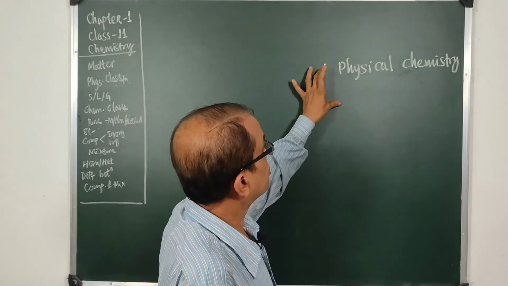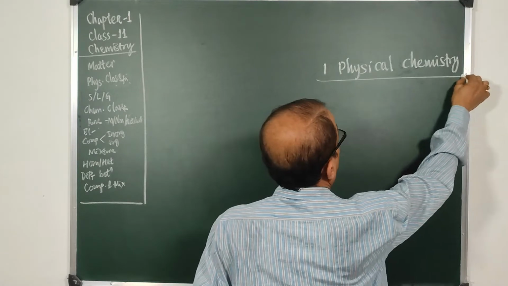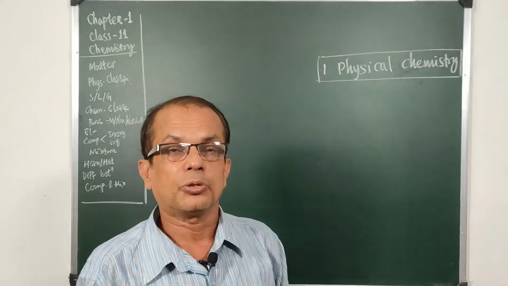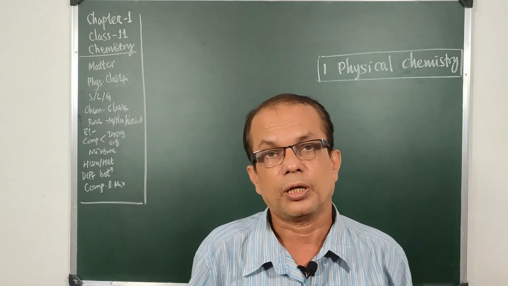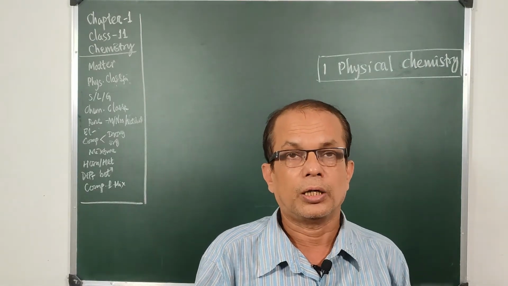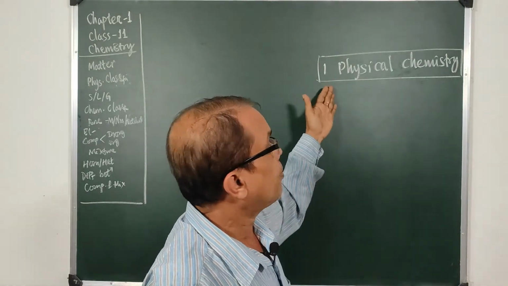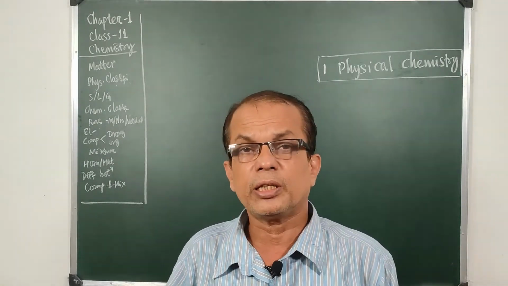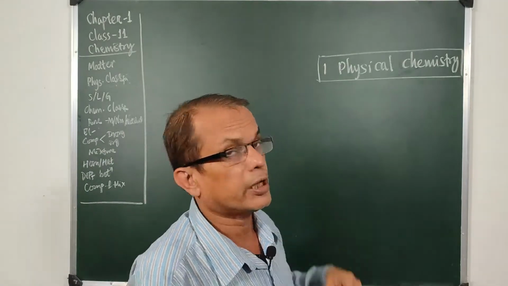And in this section we generally have numerical problems, different mathematical problems related to different chemical laws, and in this 11th class year we shall have at least 11 chapters that come under physical chemistry.